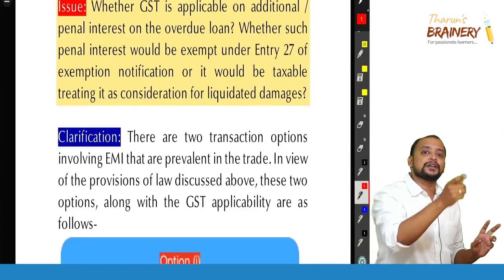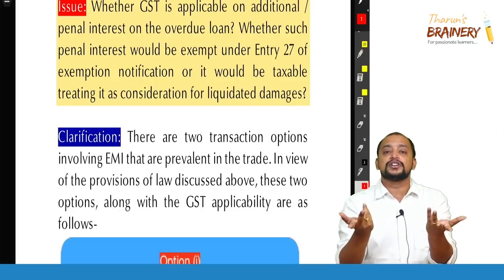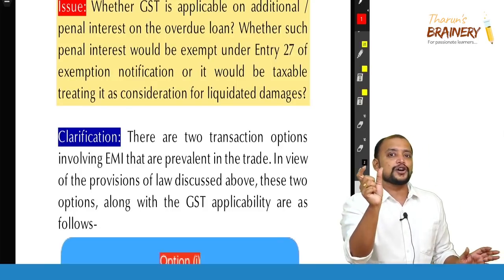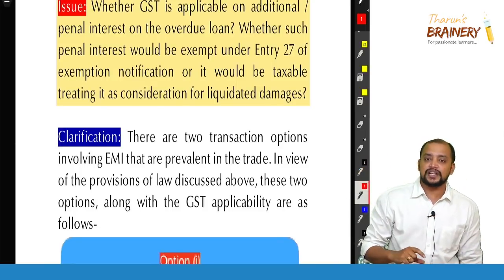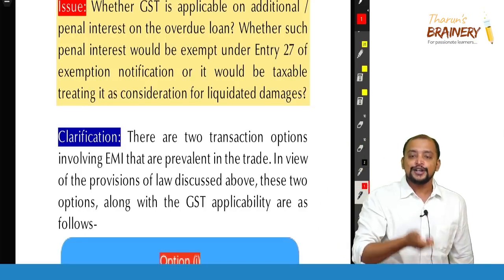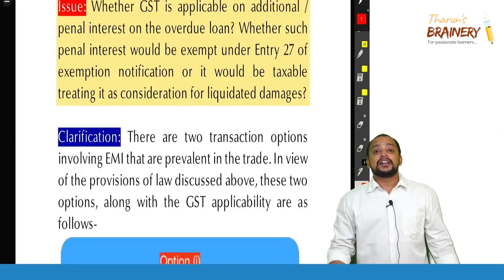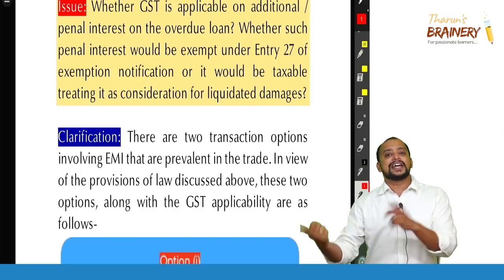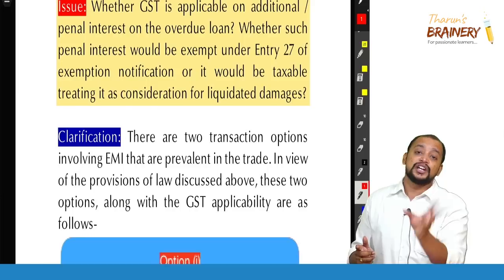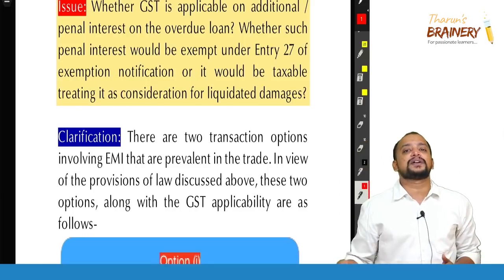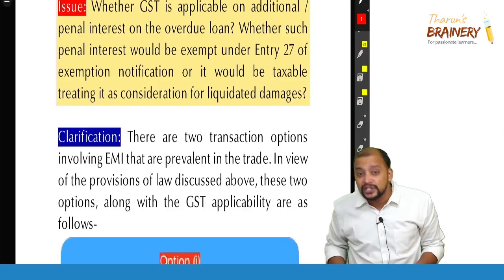On the principal portion, Bajaj Finance will not pay any GST because it is a transaction in money. But the interest component will be treated as a supply of service because that is an additional consideration, but that interest is exempted. So what is advisable? Rather than taking a loan from the supplier himself, it is advisable to go for a financier. A hire purchase transaction involves cost, because on interest we need to pay GST, but in hire purchase financing, on interest we don't have to pay any GST.